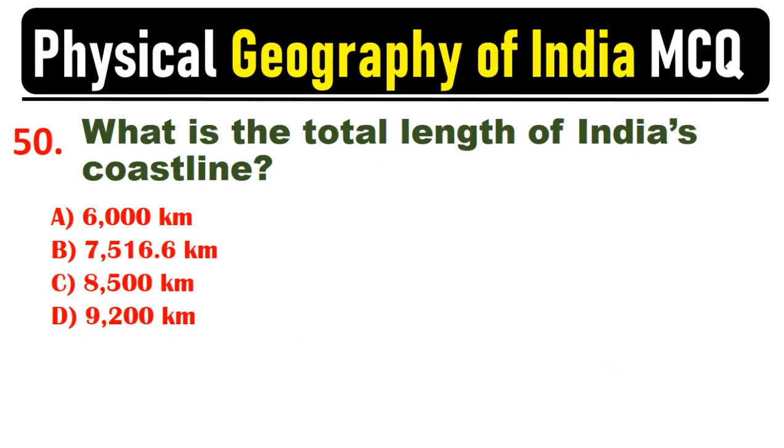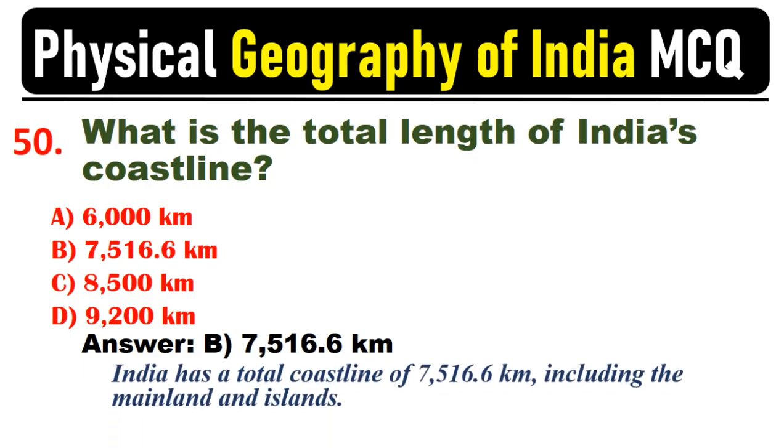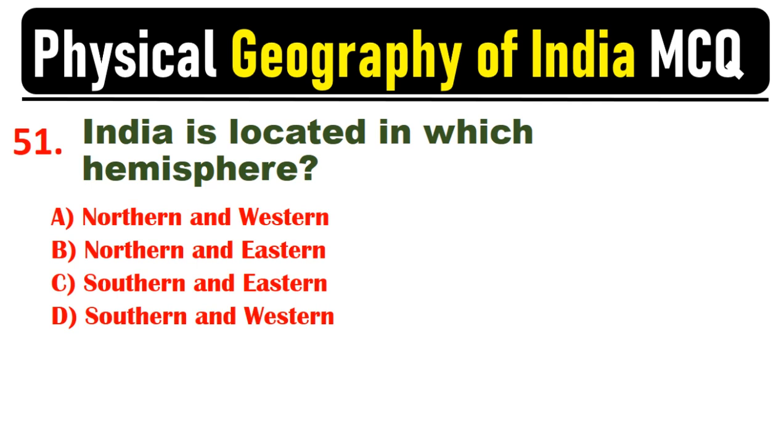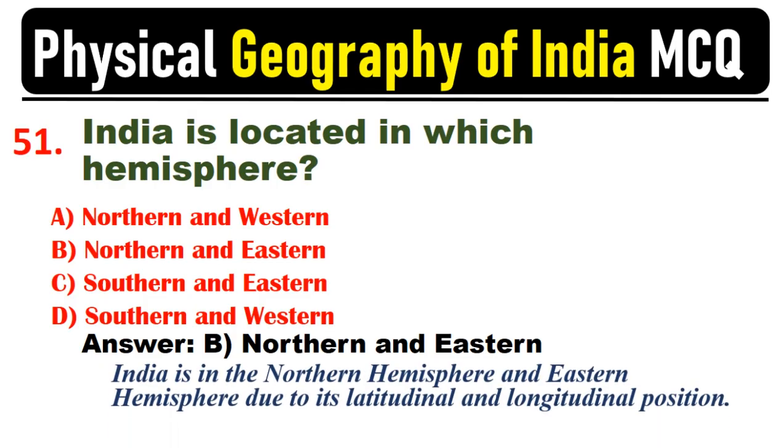What is the total length of India's coastline? Answer. B. 7,516.6 kilometers. India has a total coastline of 7,516.6 kilometers, including the mainland and islands. India is located in which hemisphere? Answer. B. Northern and Eastern. India is in the Northern Hemisphere and Eastern Hemisphere due to its latitudinal and longitudinal position.